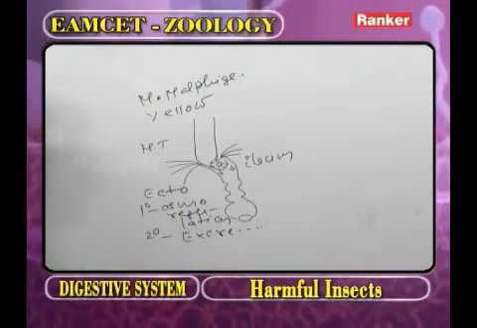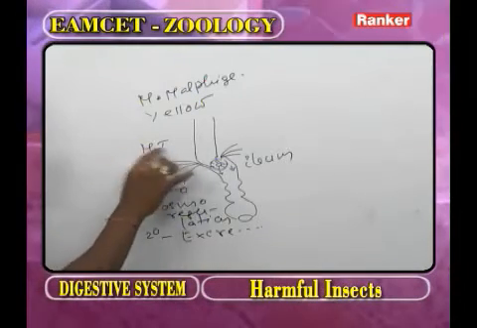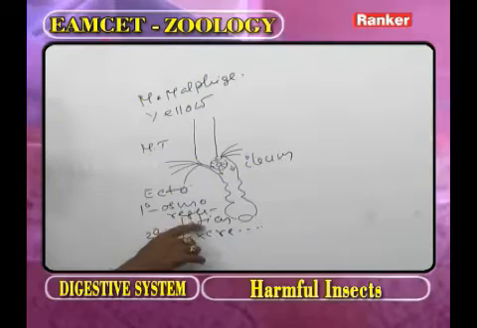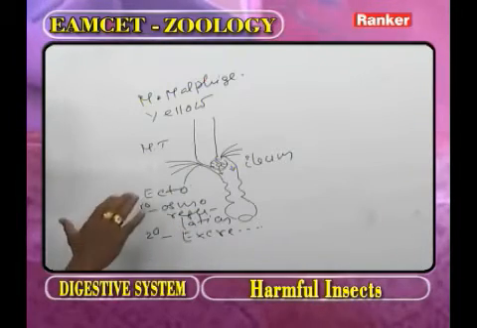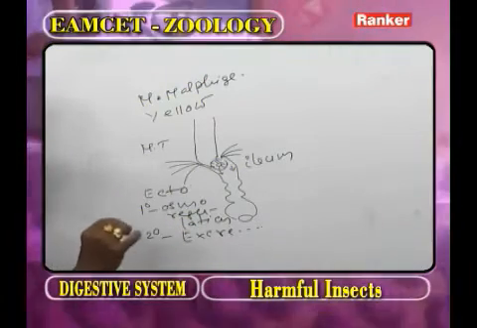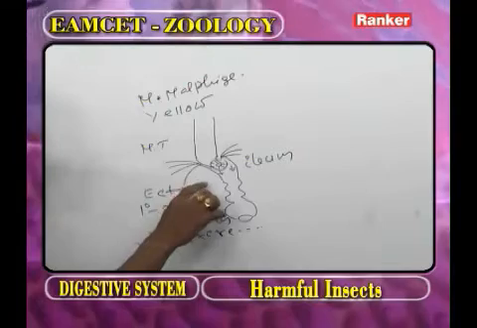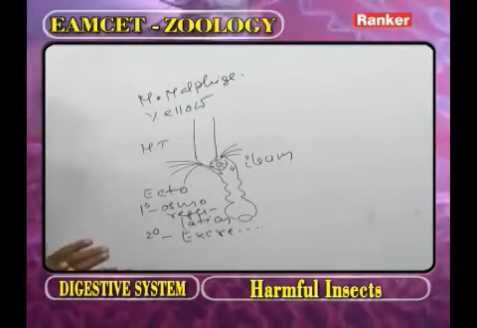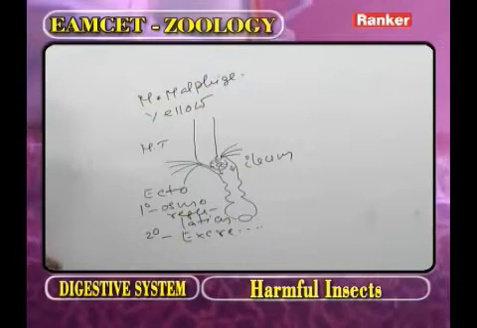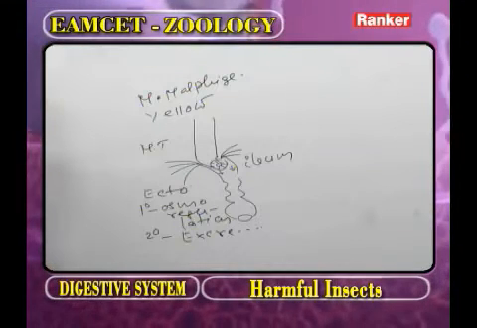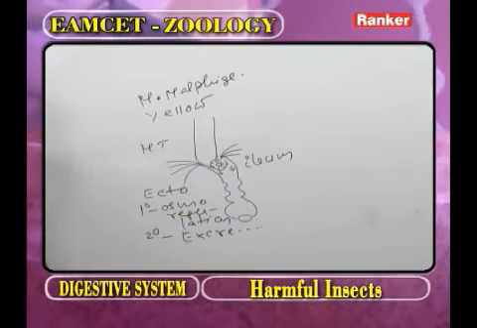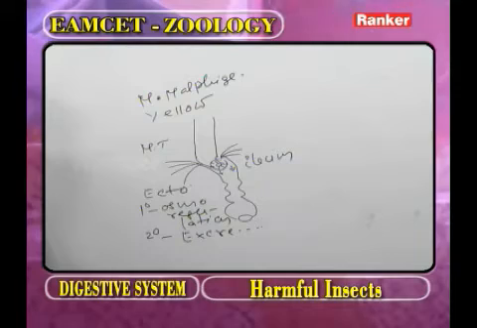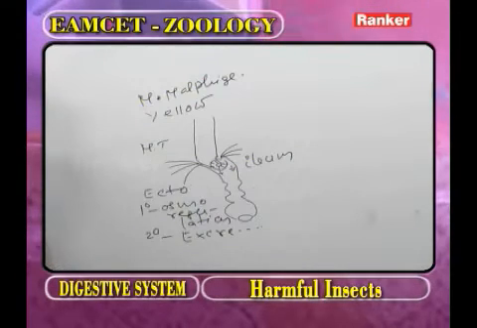In addition to excretion, they also perform osmoregulation. What are the excretory organs attached to the alimentary canal? The Malpighian tubules. They are arranged in 6 bundles.